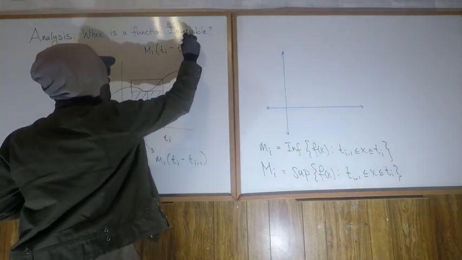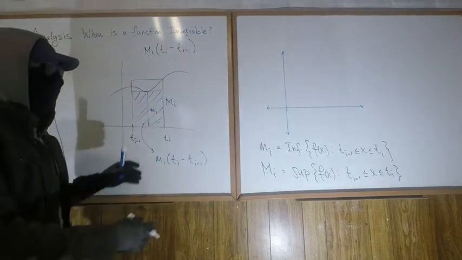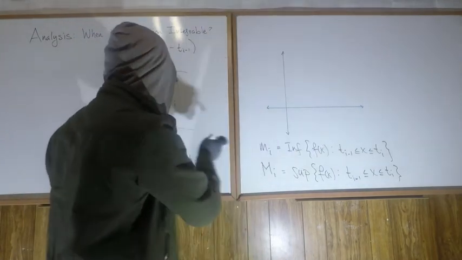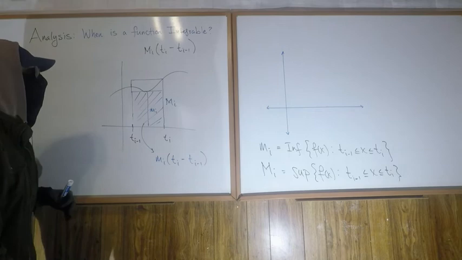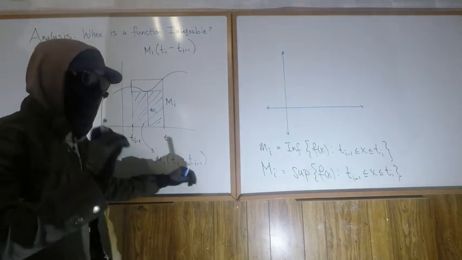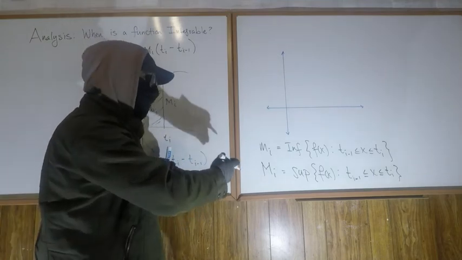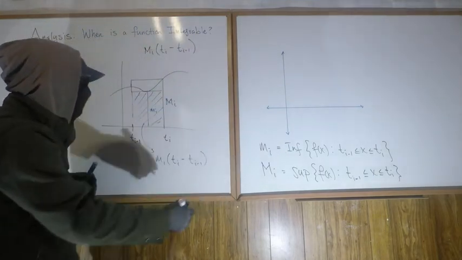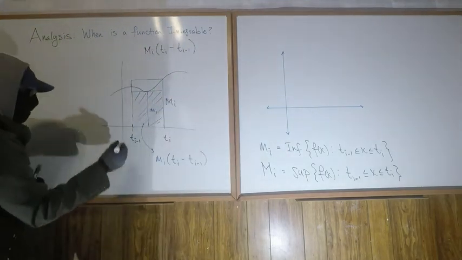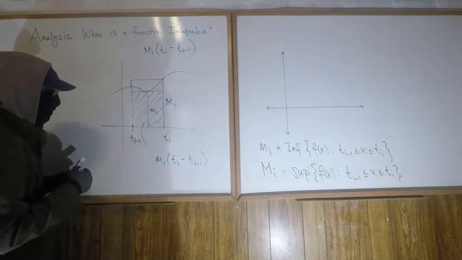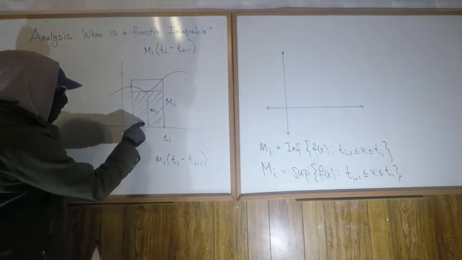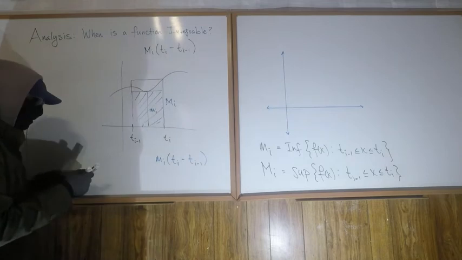Okay, cool. But then, if we broke the interval from a to b into this bunch of t's, then to find the smallest rectangular approximation of the area for the function f on the entire interval from a to b, what we have to do is take the sum of these.